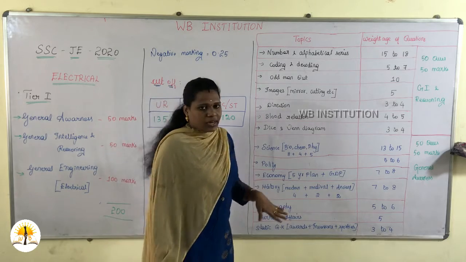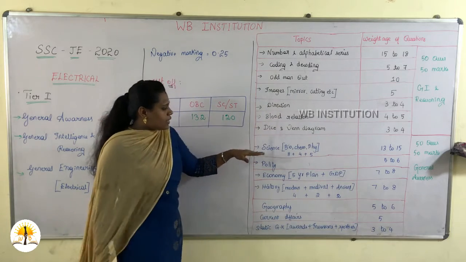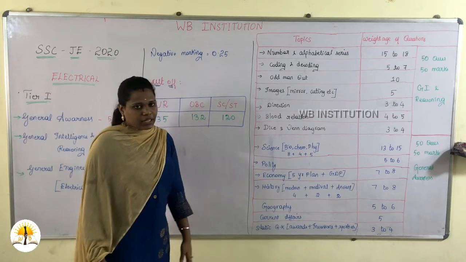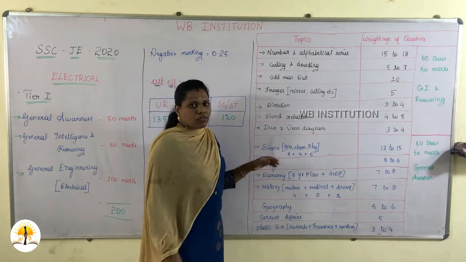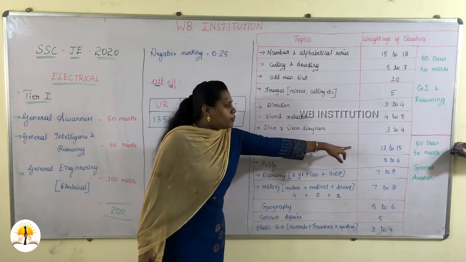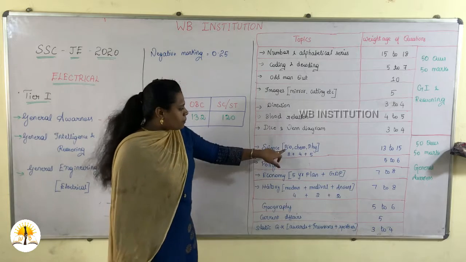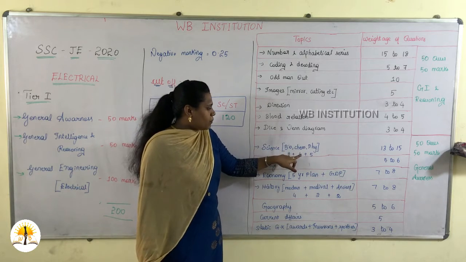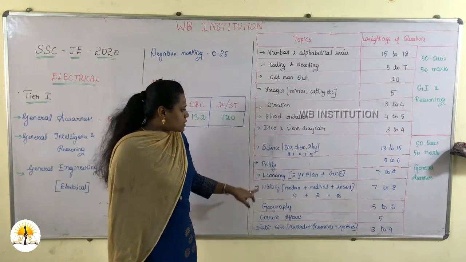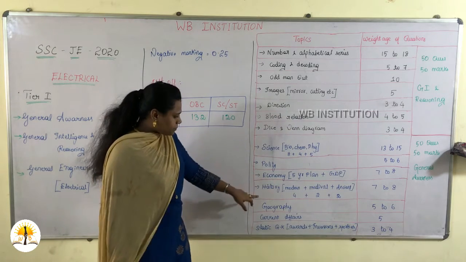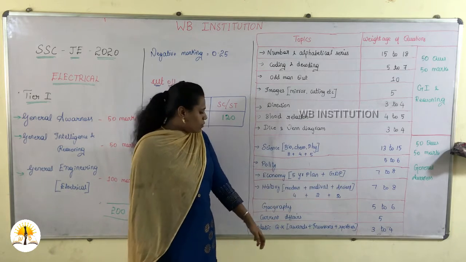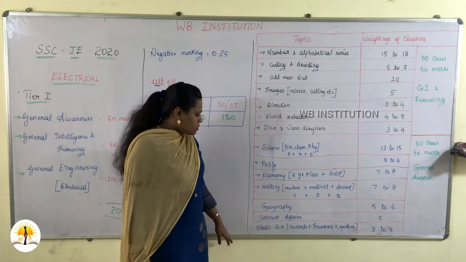Then coming to general awareness, you will have science, polity, economy, history, geography, current affairs, and static GK. Science comprises biology, meaning botany plus zoology, chemistry and physics. You will have 13 to 15 questions: 8 from biology, chemistry 4, physics 5. For polity it's 5 to 6, economy 7 to 8, history, modern, medieval and ancient, 7 to 8 totally. Geography 5 to 6, current affairs.